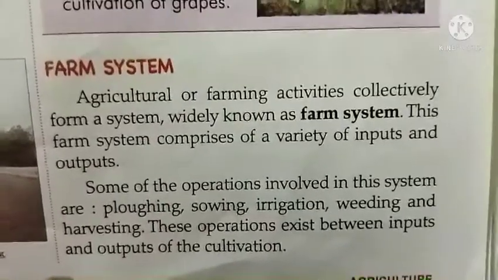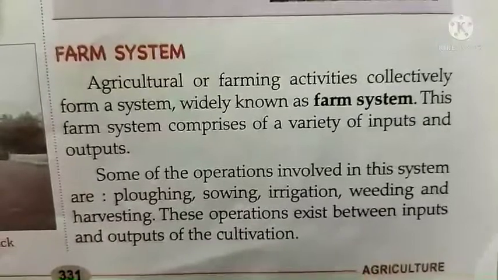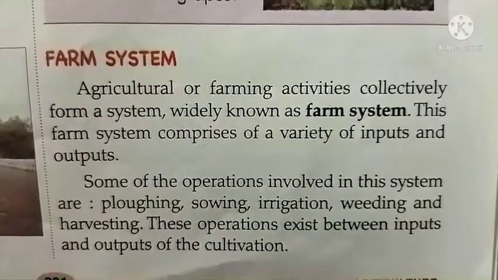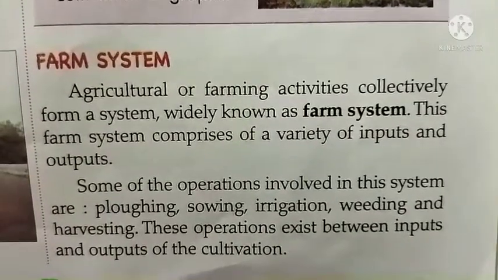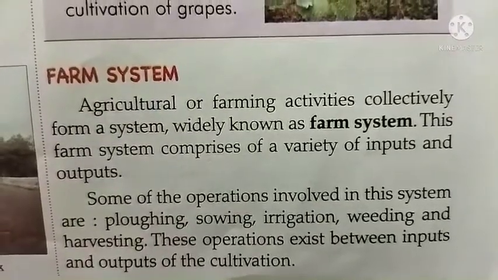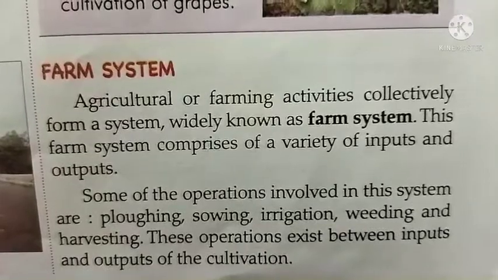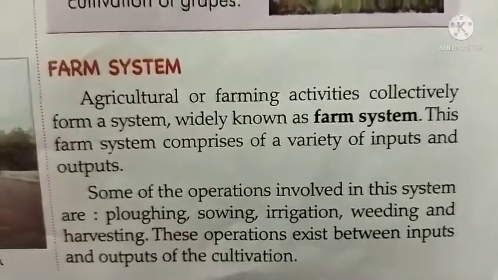So our farming system is a system where a variety of activities are involved. Like first you plow the field, then you sow the seeds, then these plots should be irrigated well. Then the weeding process is included. Weeding is taking out the unwanted plants so that the main crop grows well. And when the crop is ready, it should be cut or harvested. Okay, so this is the farm system.